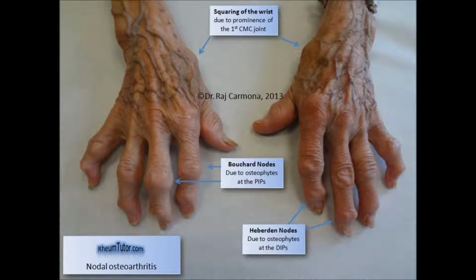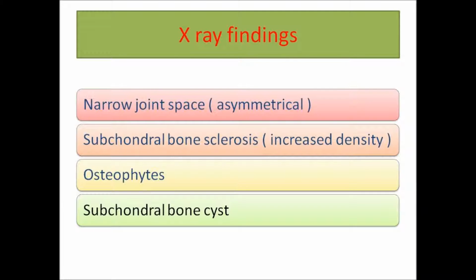Okay. Mainly all investigations in case of osteoarthritis are normal. All lab investigations are normal. The radiological findings are rarely seen at an early stage. But later on, the X-ray will become very useful in osteoarthritis, especially if we are planning for surgery.